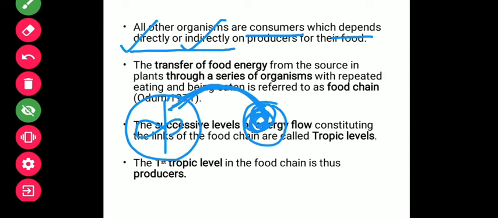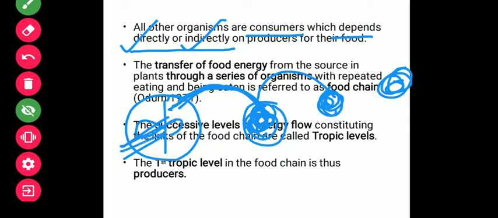When we talk about the secondary or tertiary consumer, they are mostly carnivores. The carnivore animals will not graze on plants, but they will eat the primary consumers. As they are flesh eating animals, they will not eat the plants but the animals. But ultimately the primary consumer gets its energy with the help of plants only. So I can say even the carnivore animal depends on the plants indirectly, not directly.